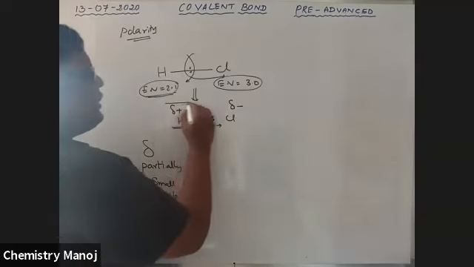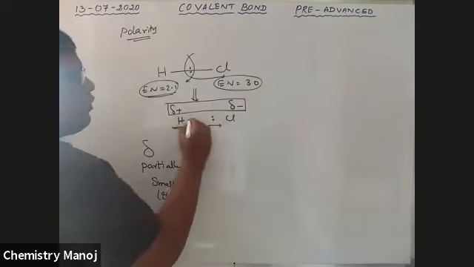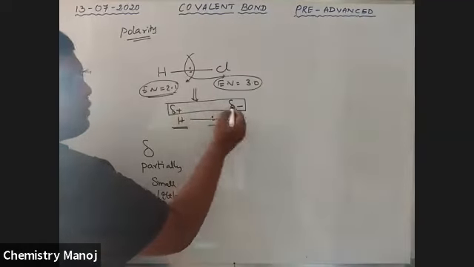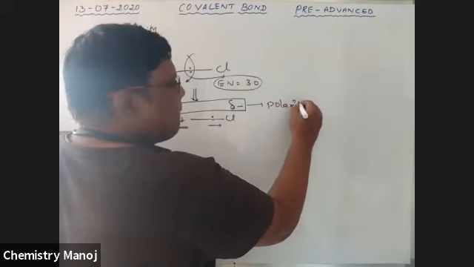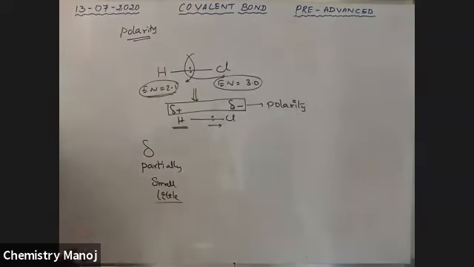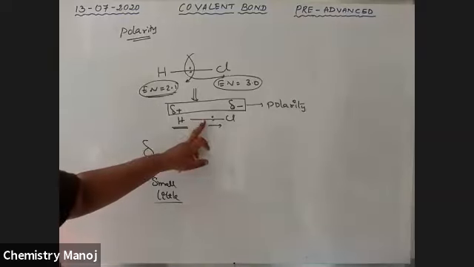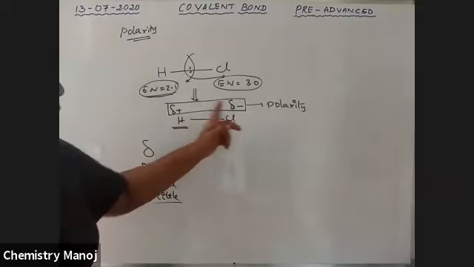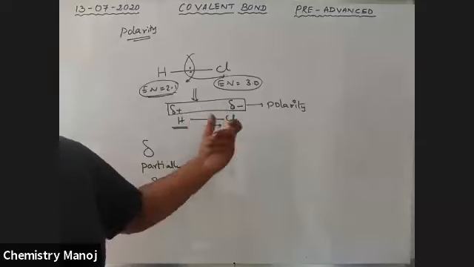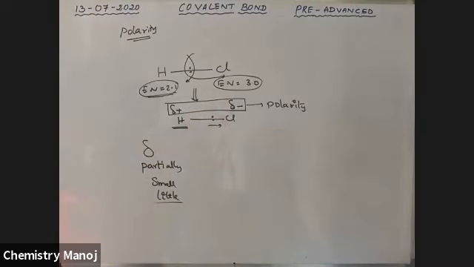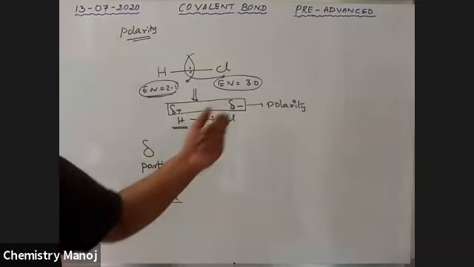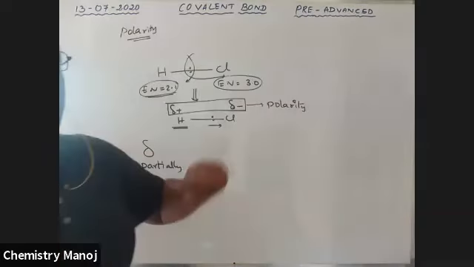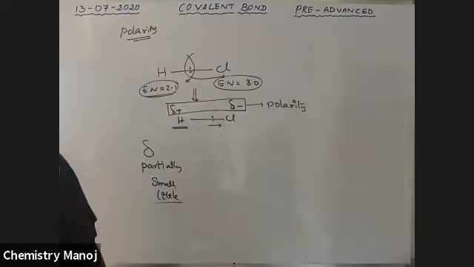The tendency of a covalent bond to split into partial positive and partial negative charges, because of the difference in their electronegativity, is called polarity.